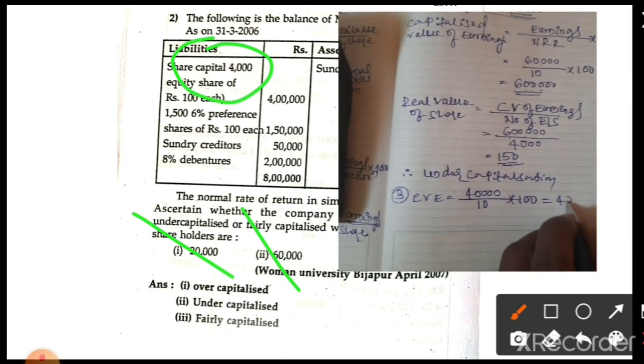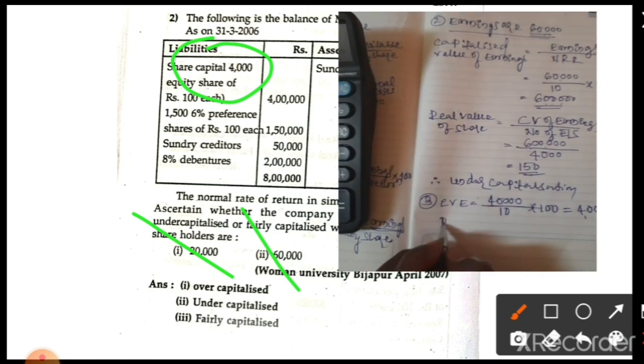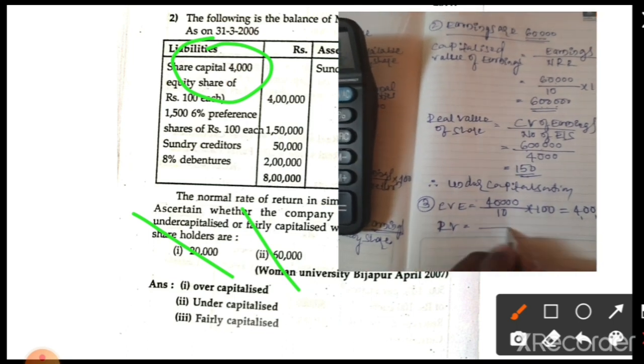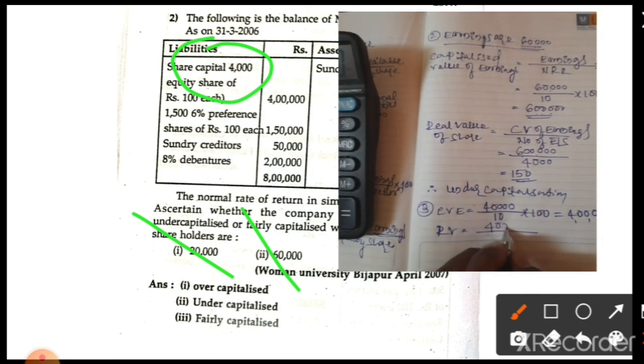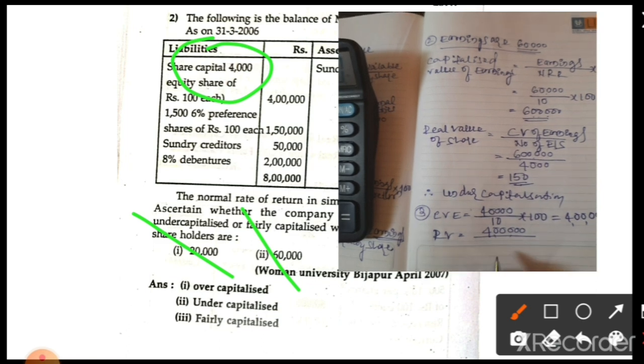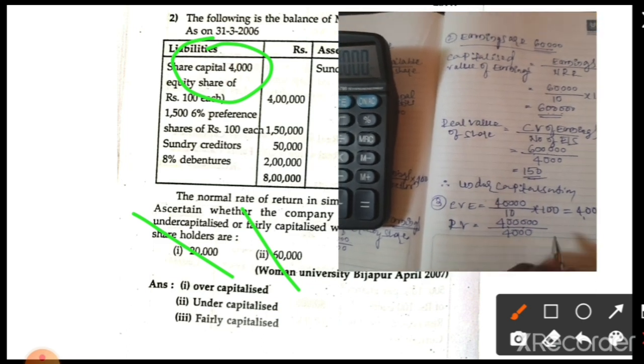And next we are going to calculate the real value. The real value is the expected capitalized value of earnings divided by the number of equity shares. Right now the capitalized value of earnings is 4 lakh, divided by 4,000 equity shares.